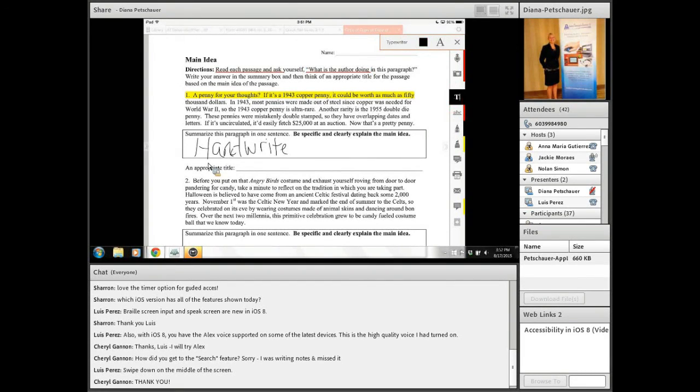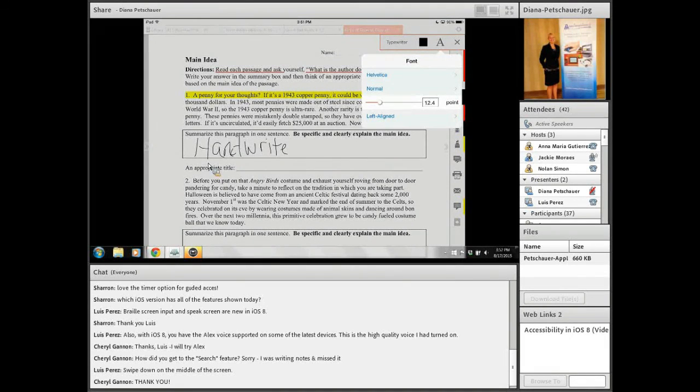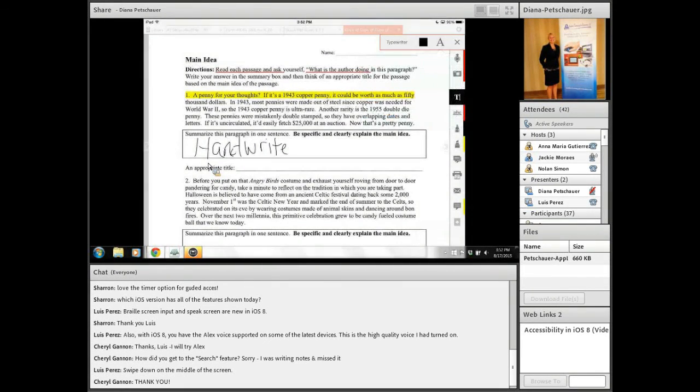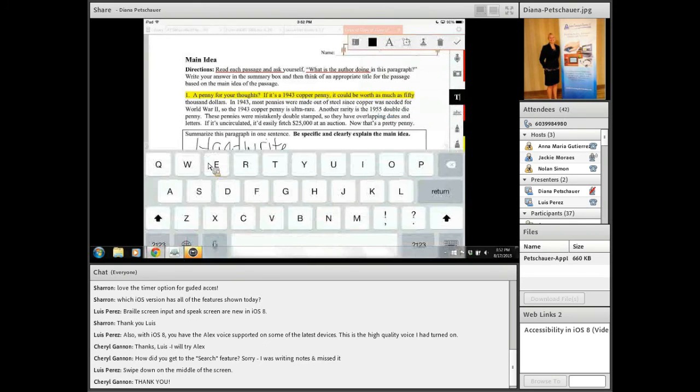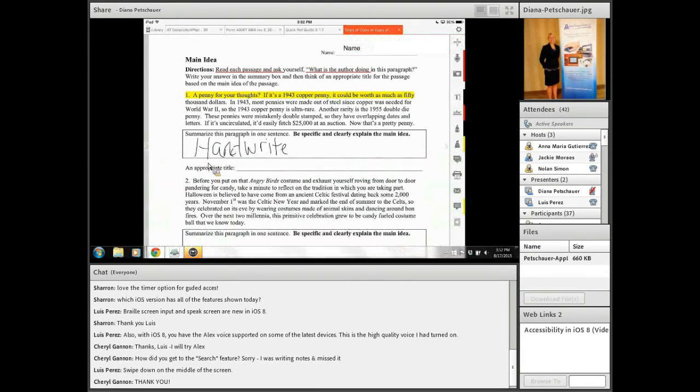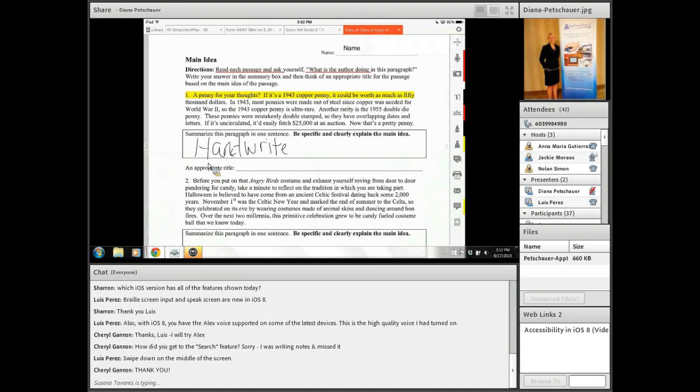And the T, of course, is for typing. So you can change the text size as well as the style if you need to use Times New Roman, Arial, etc. And then you can begin typing by tapping where you want to type. So I just put name, for example, in the name section.